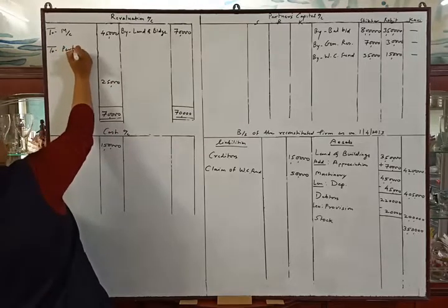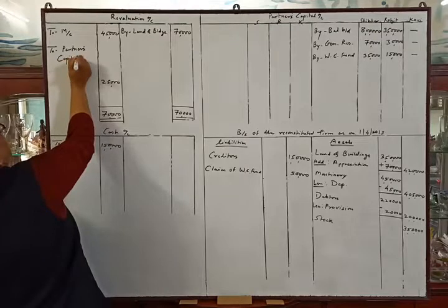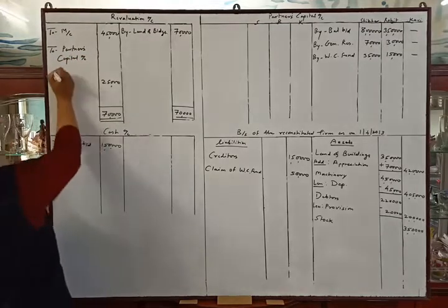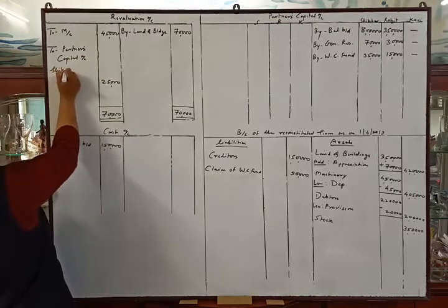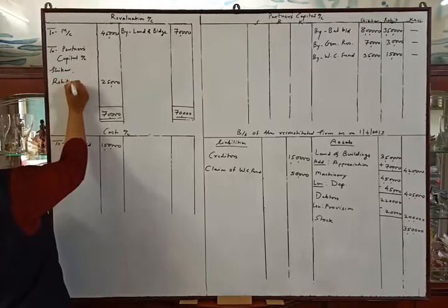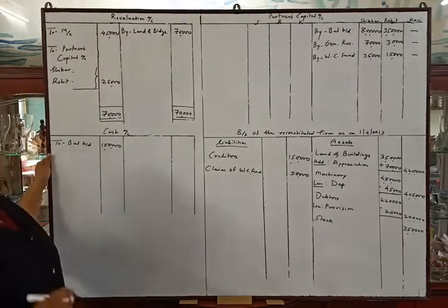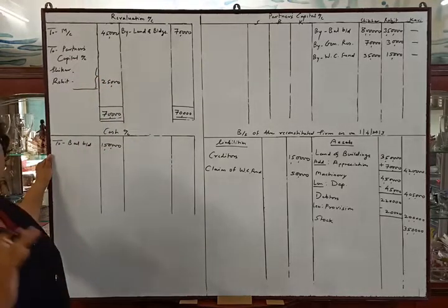So to partners capital account, Shikhar and Rohit. The balance will be distributed between the old partners in their old ratio. Their old ratio is 7:3.